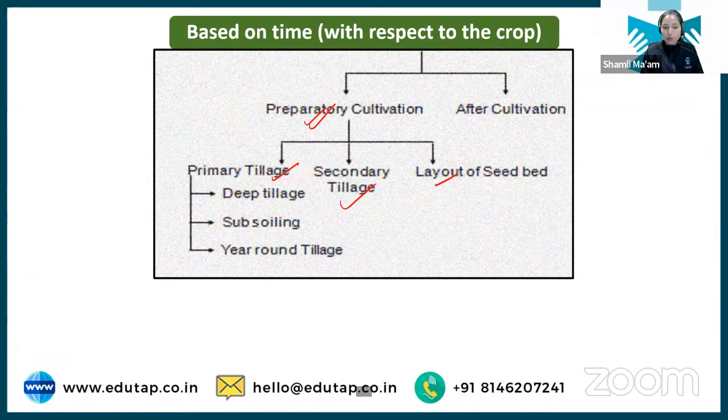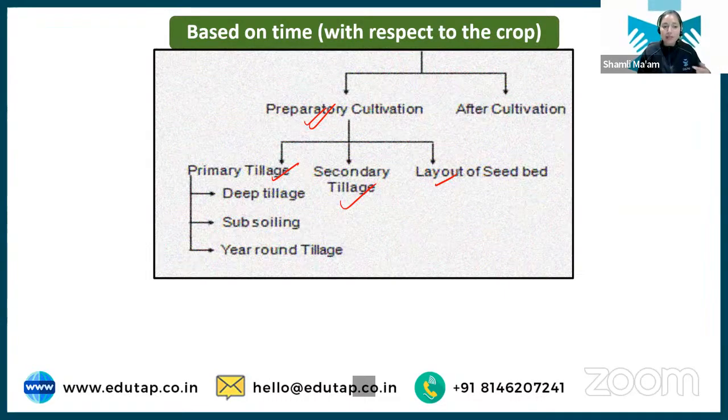Farmers break the hard soil into clods. Whenever the hard soil is broken down, you will see a lot of heavy clods formed over the soil. This first step is known as primary tillage. First opening up of the soil is the primary tillage. And when primary tillage is done, the land gets converted into big plots.